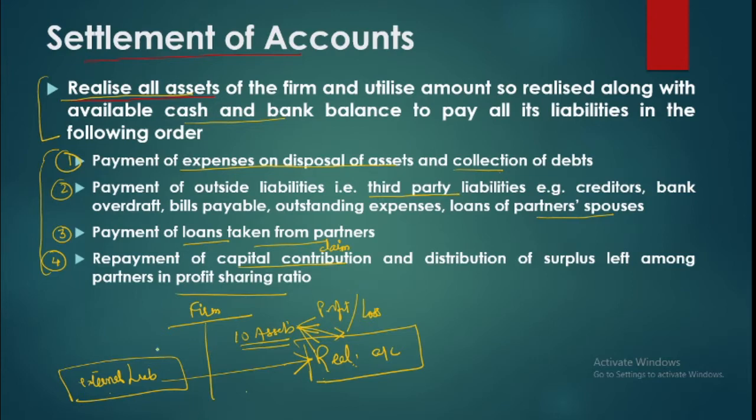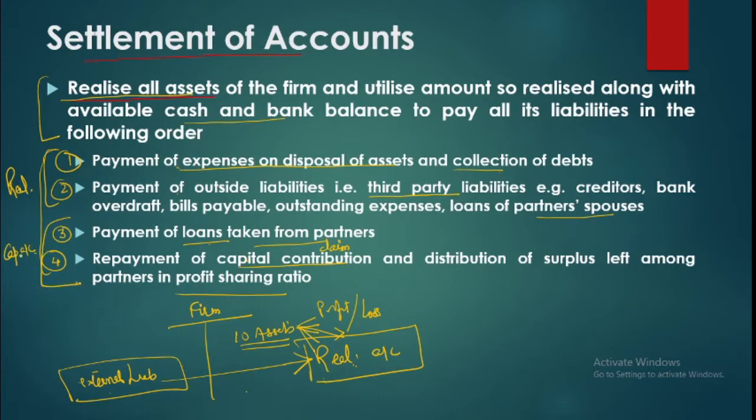We club everything together, making a bundle of all assets and liabilities in this account, and then we realize the assets and pay off the liabilities. Then you pay the partners' loans. So the first two things will be done through realization. Now, partners' loans can be paid directly, or they can be clubbed in the capital account and paid through the capital account also.